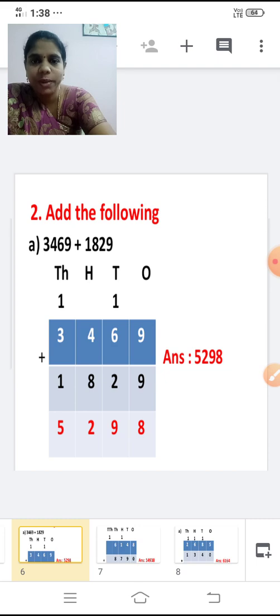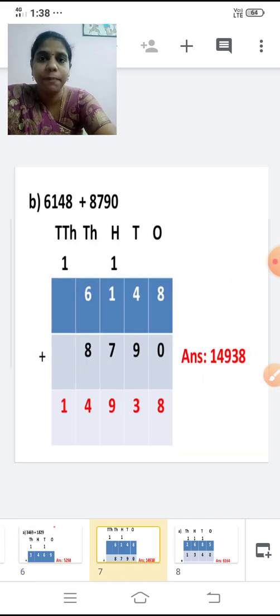1 is carried over. Then we have to add the tens place. 1 plus 6 is 7. 7 plus 2, 9. Then add the hundreds place. 4 plus 8, 12. So 2 I'm writing here. 1 is carried over. Then add the thousands place. 1 plus 3 is 4. 4 plus 1 is 5. The answer is 5,298.